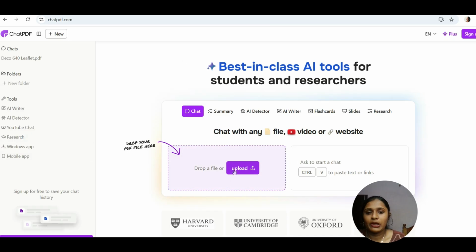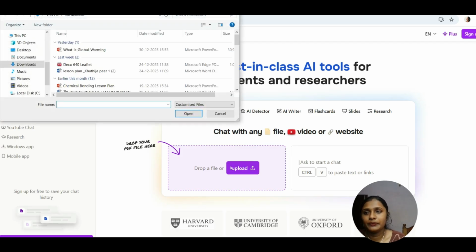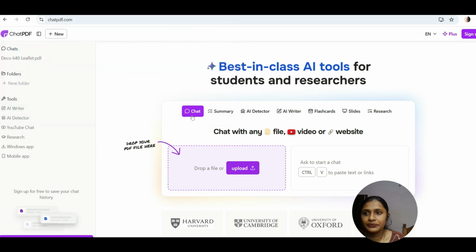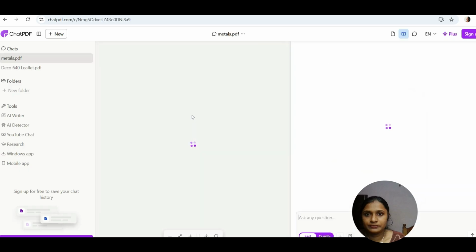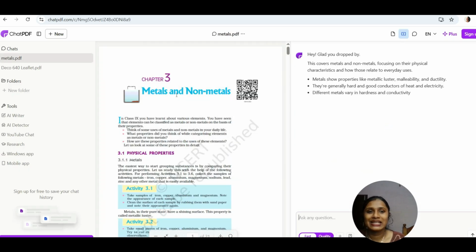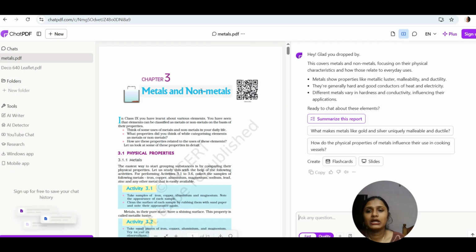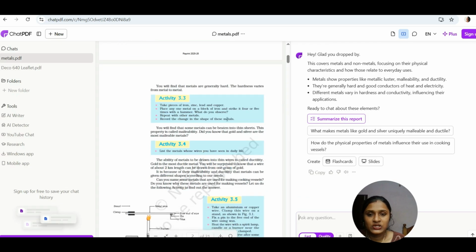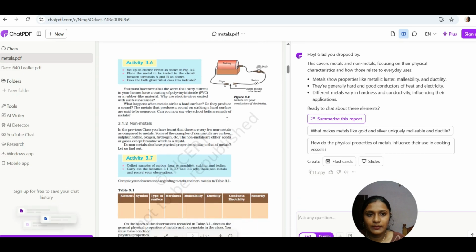Okay, so first we have to upload a document or a PDF. Click on upload. I'm just uploading this metals document over here. This is a textbook chapter on metals and non-metals. It's around 21 pages, and I have uploaded the same over here.